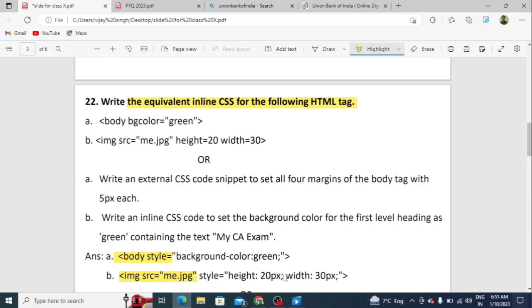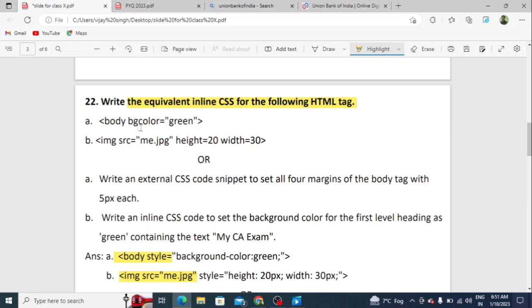Students, px means pixels. These are the units of measurement of height and width, and we can give pixel, centimeter, and em. Every computer teacher has discussed the meaning of em, centimeter, and px. These are simple units of measurement for height and width. I think this is clear.